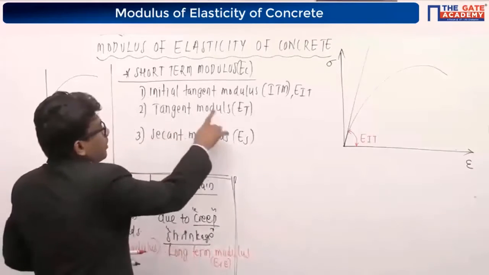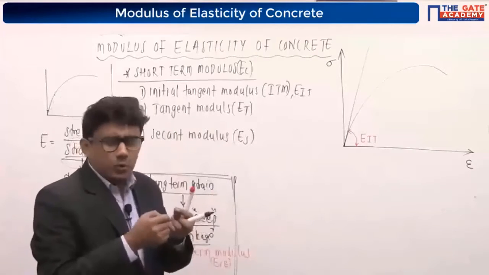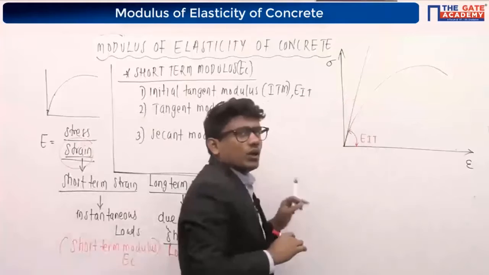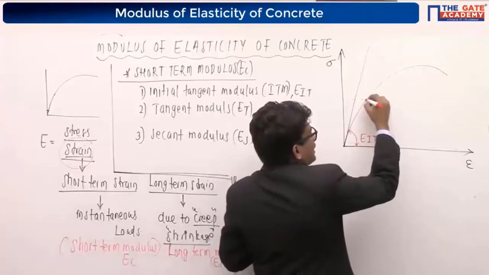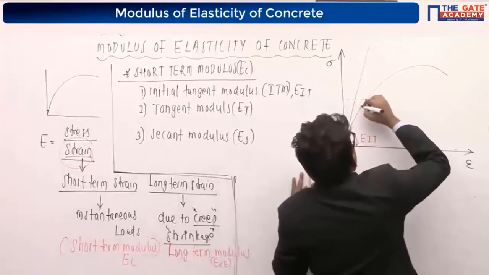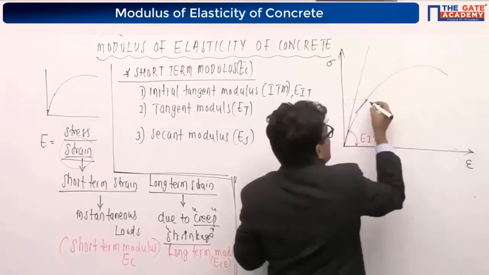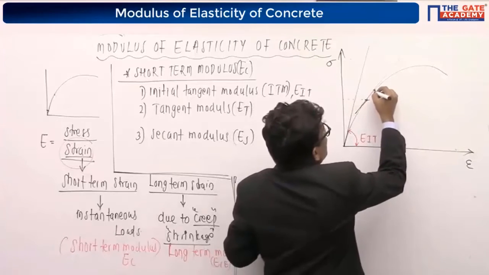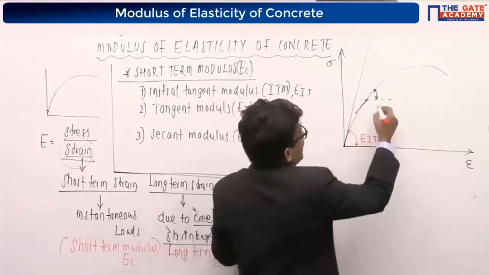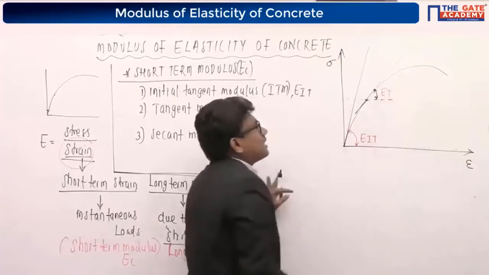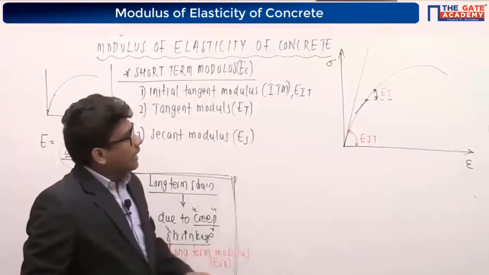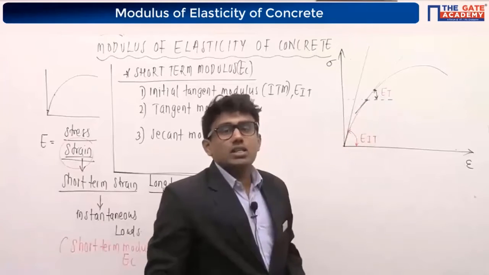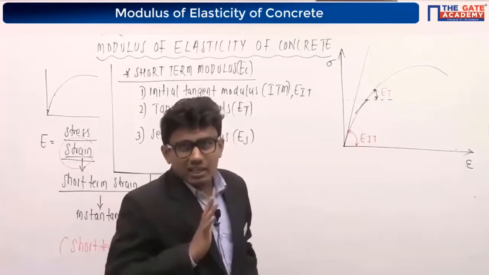After this, talking about the tangent modulus, it actually corresponds to a stress value. Suppose I am considering a stress value here. If I draw a tangent corresponding to that stress value and find the slope, the slope which I am going to get there is called our tangent modulus. The slope of that tangent, by considering a stress value, is called our tangent modulus.